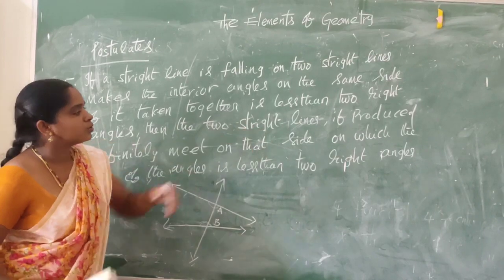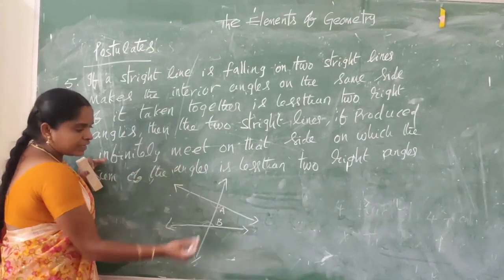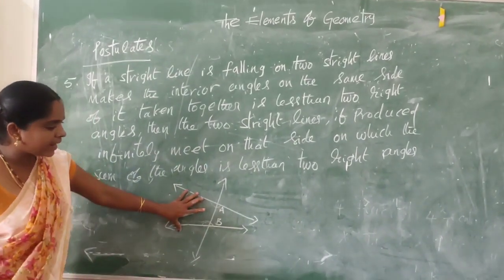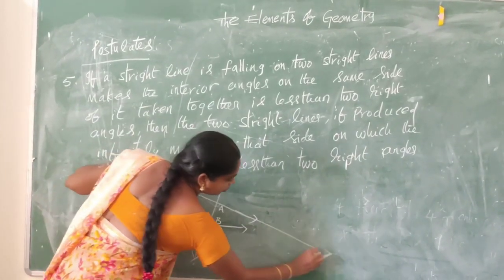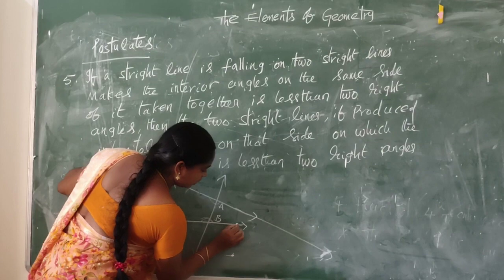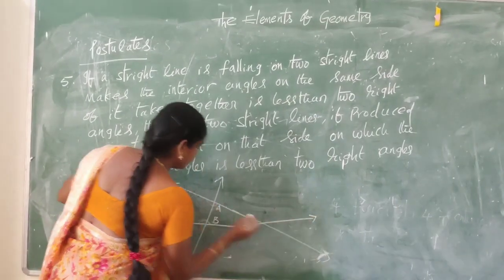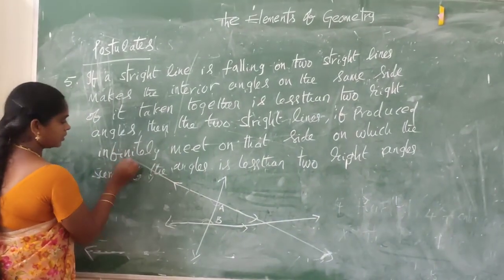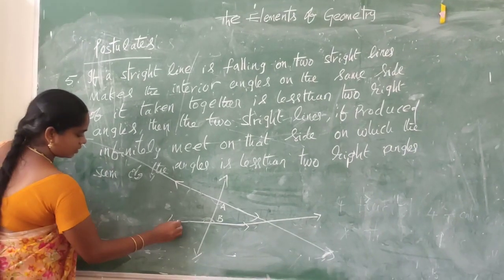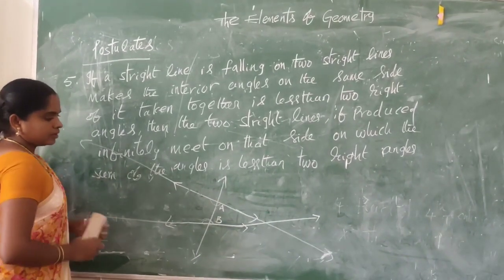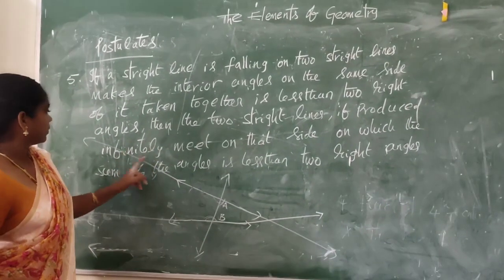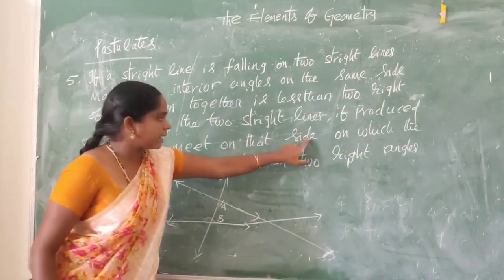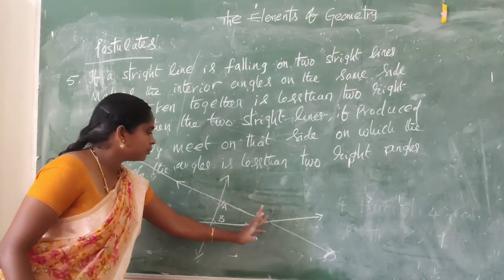Because then the two straight lines, if produced infinitely, meet on that side.